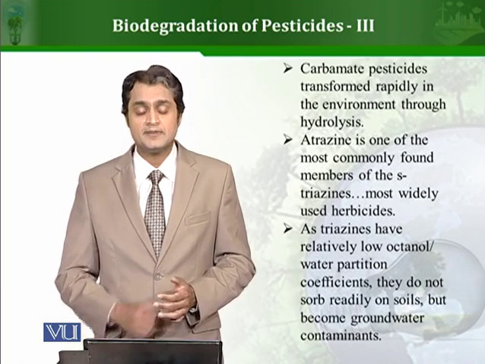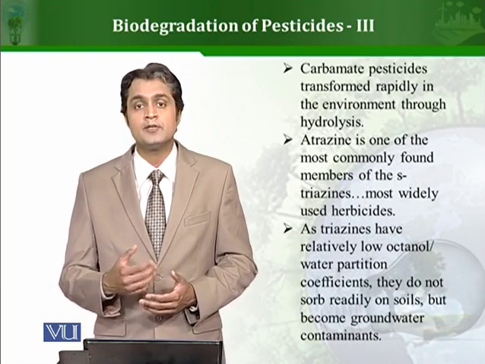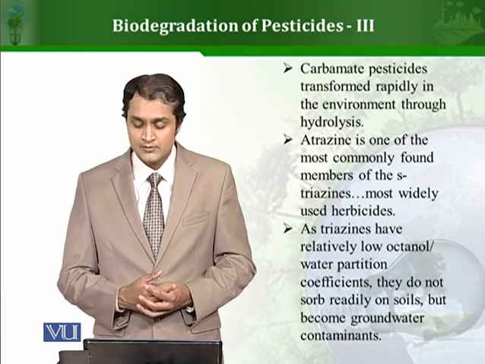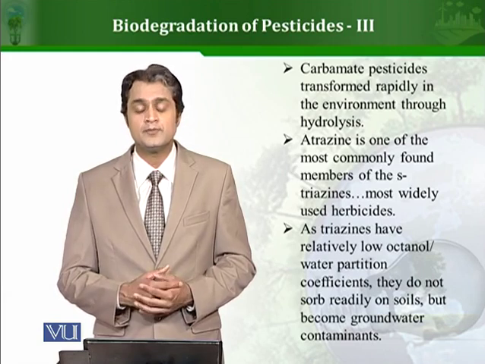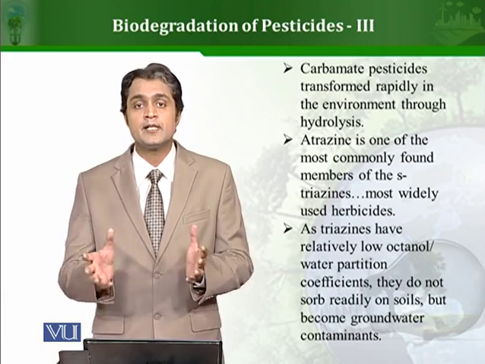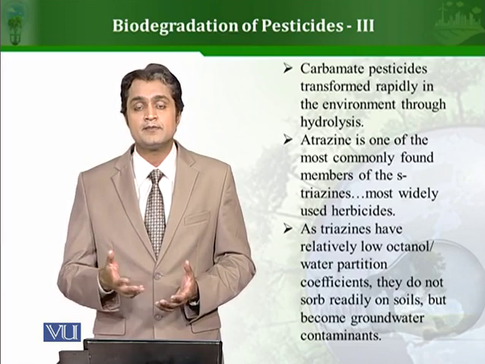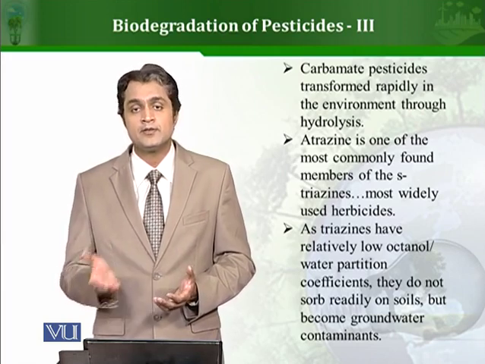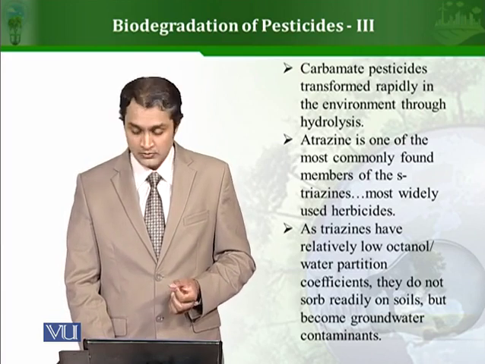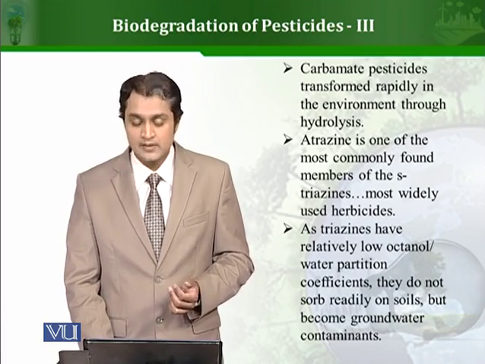And the carbamate pesticides are also there, and these are usually transformed rapidly in the environment again through hydrolysis. Another type is atrazine, which is the most commonly found member of triazines, which are mostly used as herbicides. There are different types of pesticides and they have different chemical structures, and that makes them either recalcitrant or easily biodegradable. So these triazines, they have low octanol and water partition coefficients, therefore they do not sorb readily on soils.